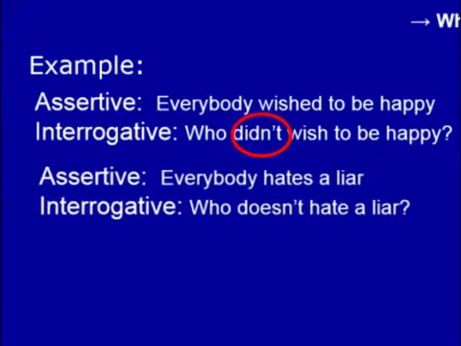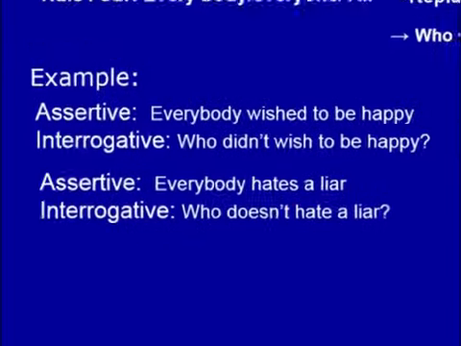Look at another example. Everybody hates a liar. Who does not hate a liar? In place of everybody, we have to use who. And "hates" is a verb in the present simple tense. That is why we have to take the help of the helping verb does. The sentence is affirmative. That is why we have to transform it into the negative interrogative. Who does not hate a liar?